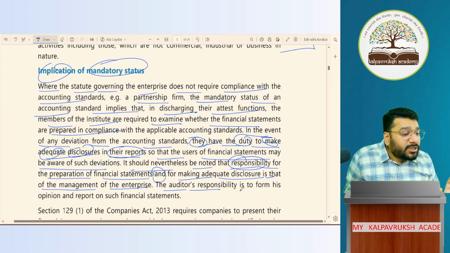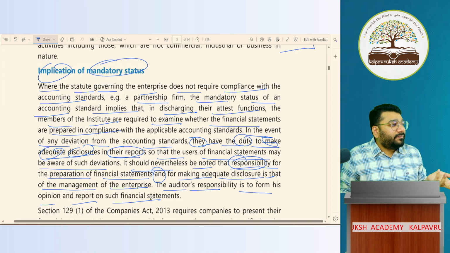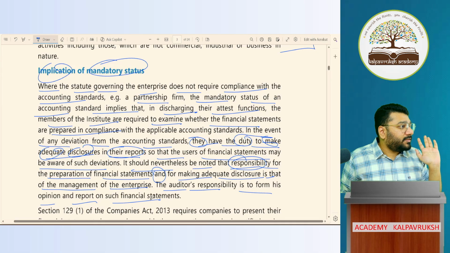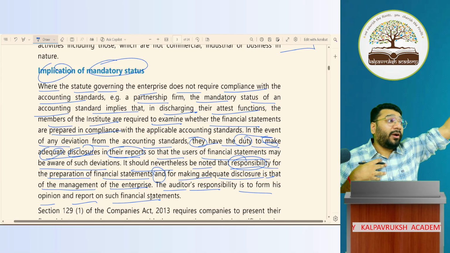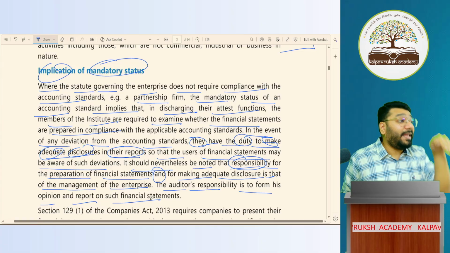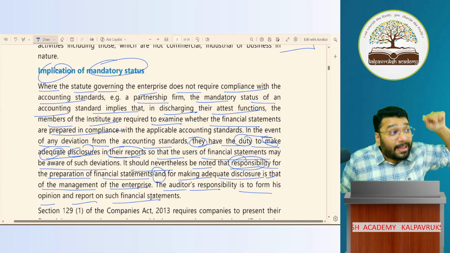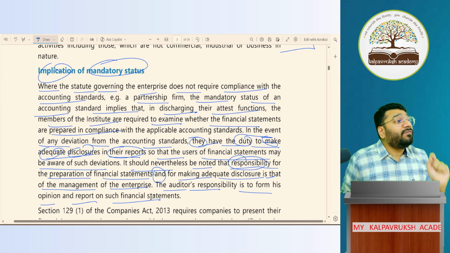The auditor's responsibility is to form an opinion and report whether such financial statements comply with AS or not. You can't force somebody to follow AS. As an employee CA, if I'm the employee CA of any organization, then I'll tell my managing director, no, we have to prepare the financial statements as per AS. So we're not talking about that employee CA. We are talking about the auditor CA who's doing the attestation function.